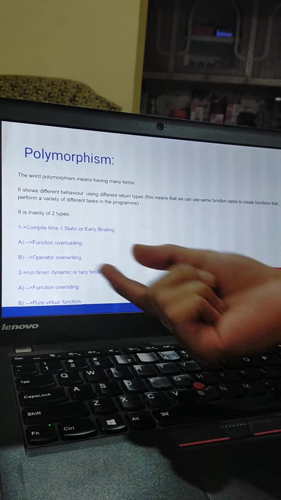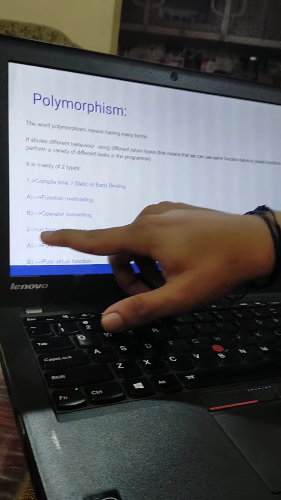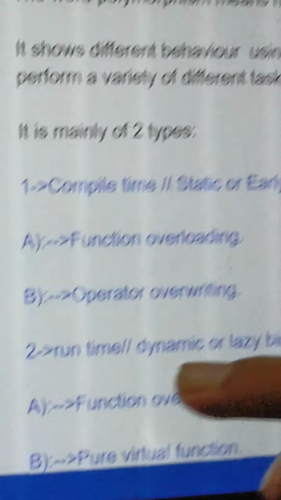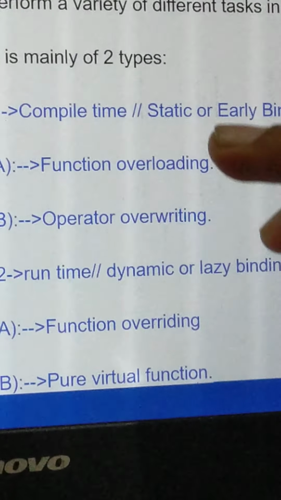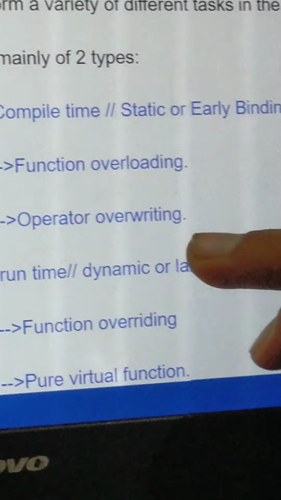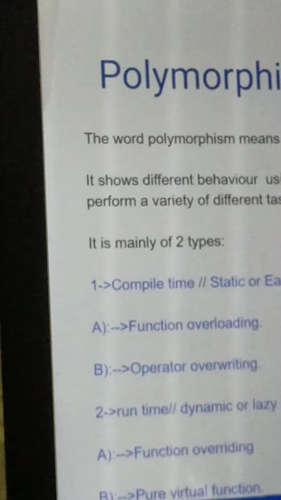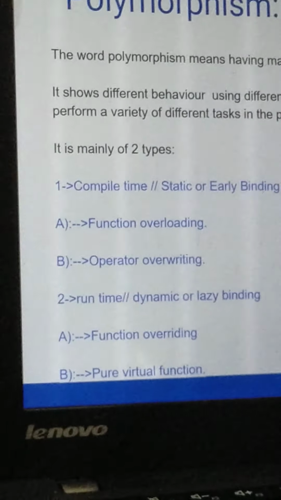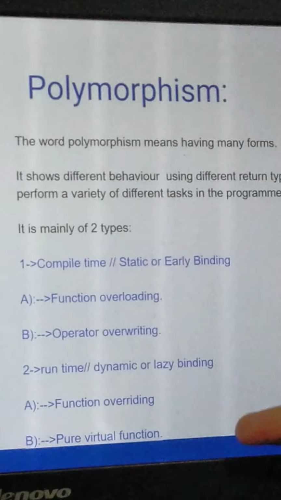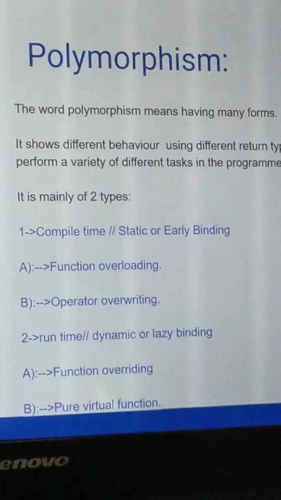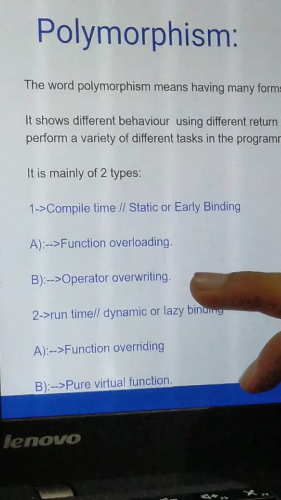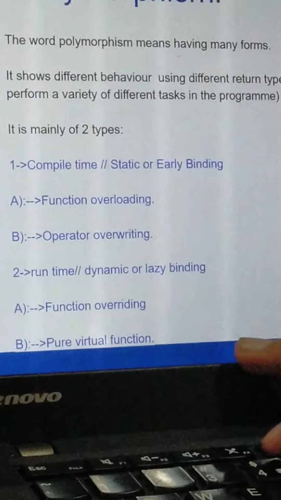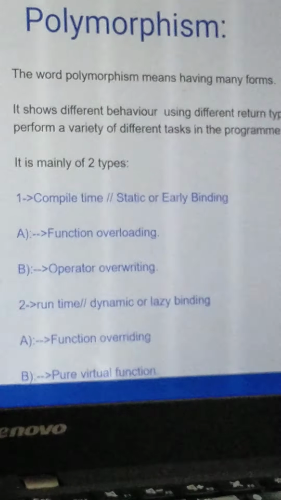It is mainly divided into two components. The first one is compile time and the second one is run time. Compile time is also known as static or early binding, and run time is also known as dynamic or late binding. Compile time is divided into two types, function overloading and operator overloading. And run time is also divided into two types, function overriding and the pure virtual function. So the whole polymorphism is divided into four types: function overloading, operator overloading, function overriding and the pure virtual function.